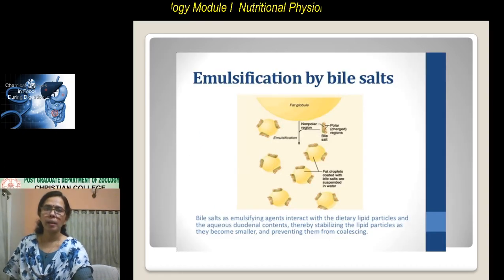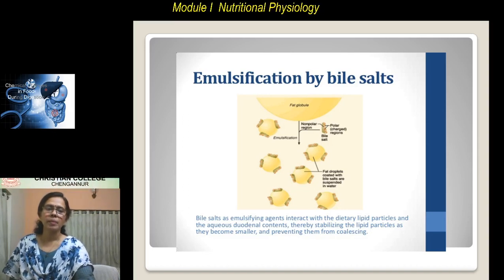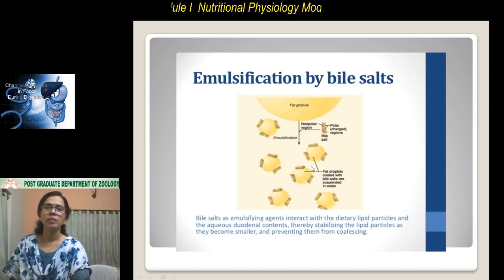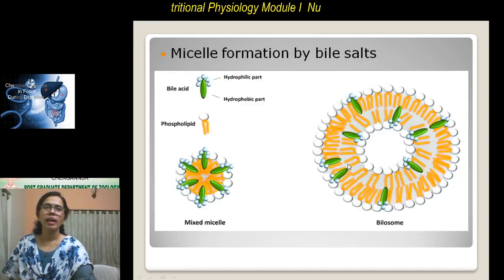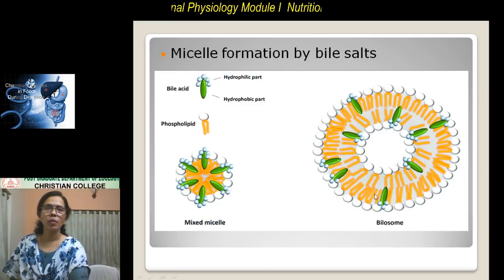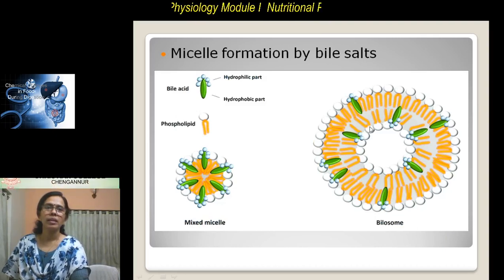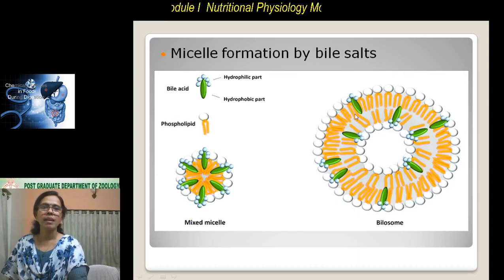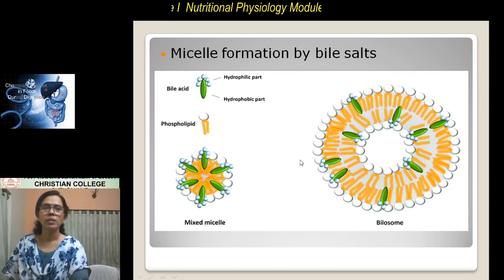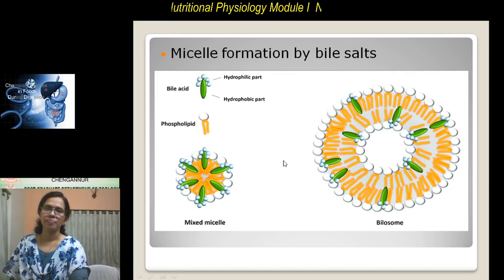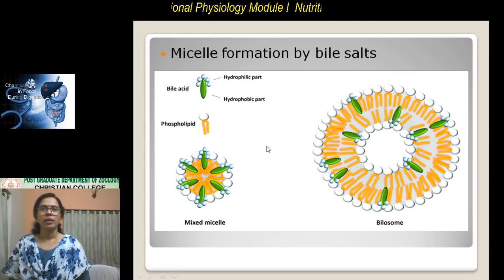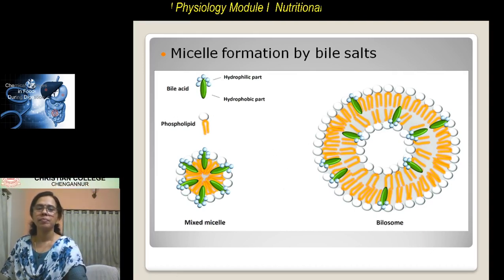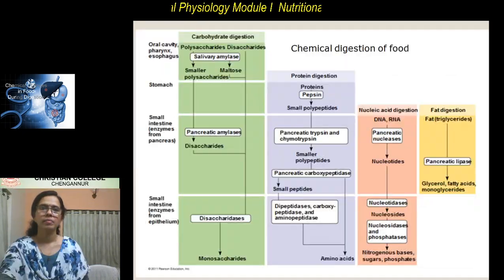One is emulsification, wherein the fat droplets get coated with bile salts, and the second is micelle formation, wherein the bile forms a temporary bonding with the fatty acids and makes it partially soluble in water. Okay, so that is all about the digestion of fats.